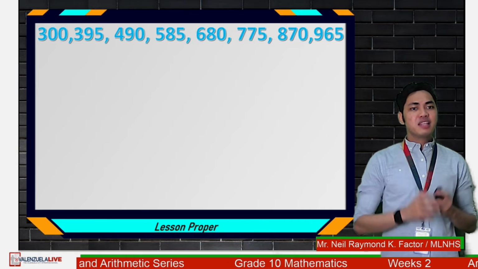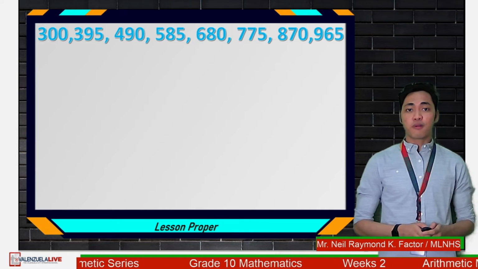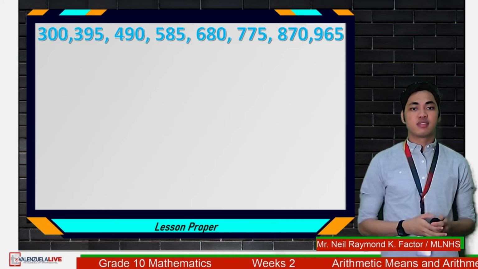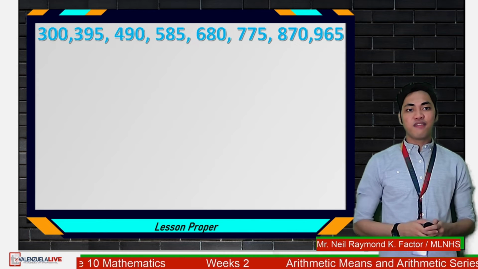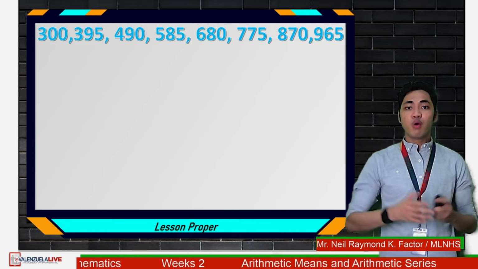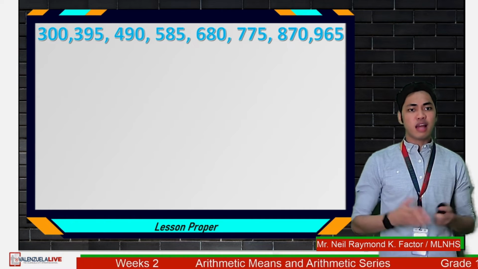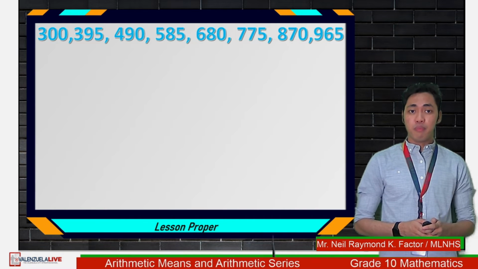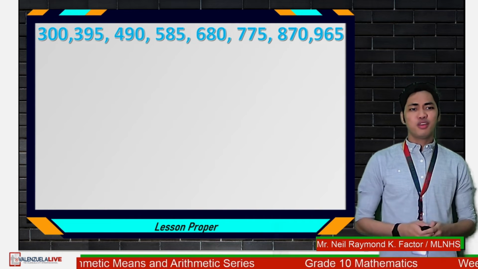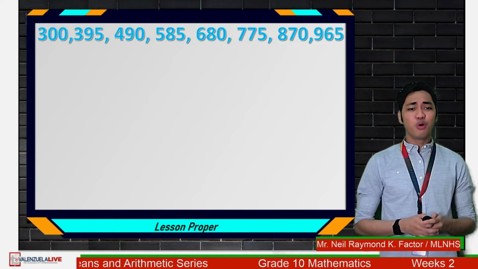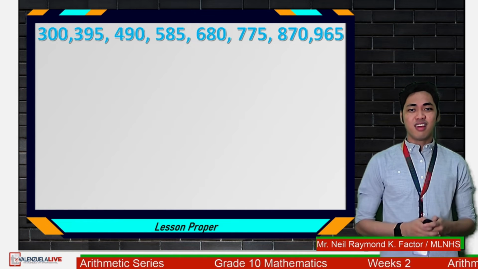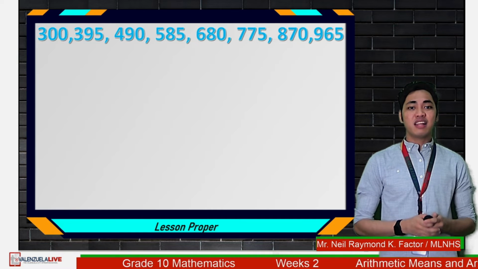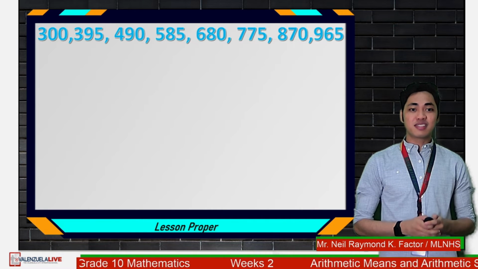Now, it may be easy for you to find the sum earlier, but what if we extend this sequence and you are then tasked to find the sum of its first 100 or even 1,000 terms? Will you list all the terms and add them up? Well, you can do it, but I think a normal person won't do that. So let's explore the given numbers and try to find an easier method of finding its sum.